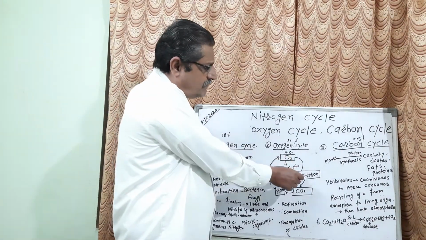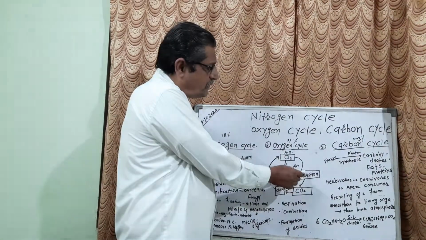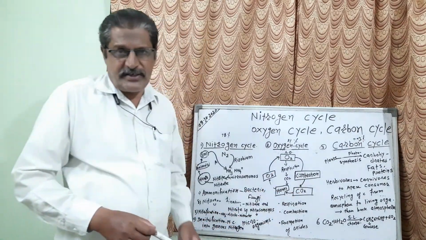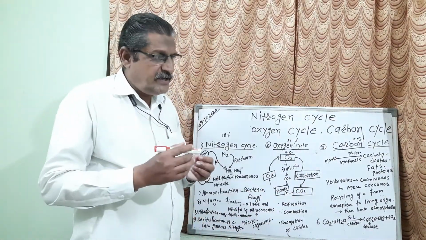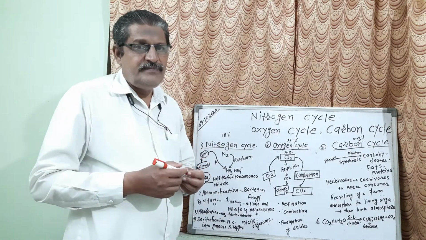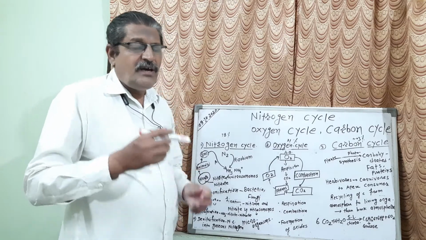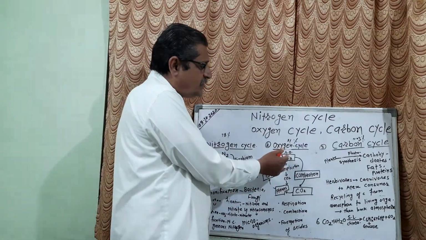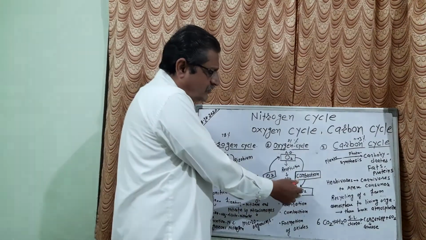Now in the process of combustion, this oxygen is converted into carbon dioxide. Means when any substance burns, that process is known as combustion. In combustion, that substance will take oxygen from the atmosphere and it will get converted into carbon dioxide.